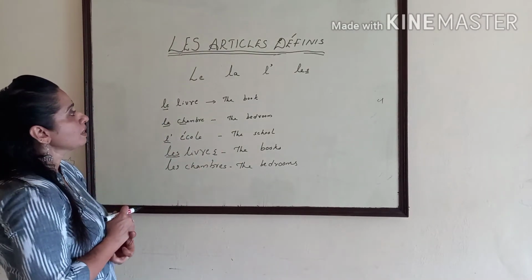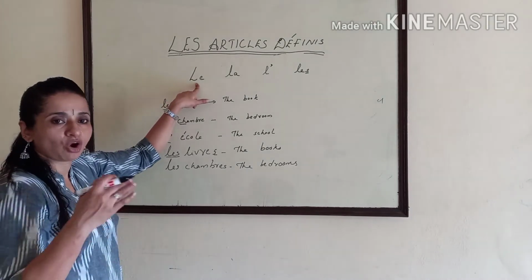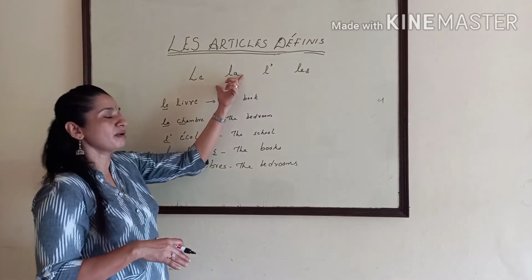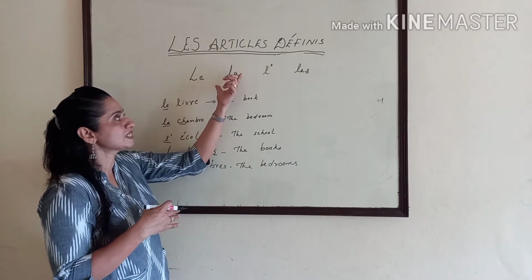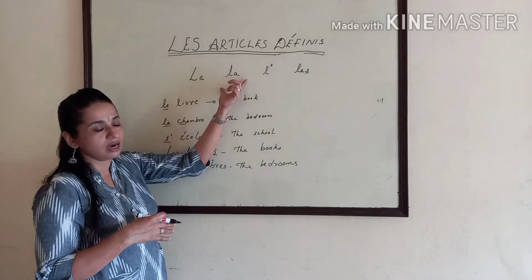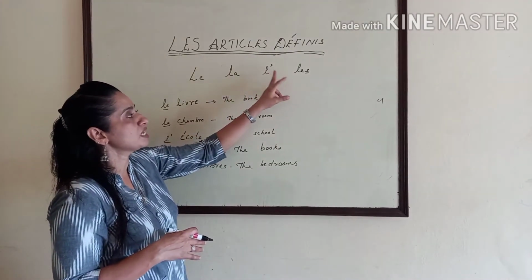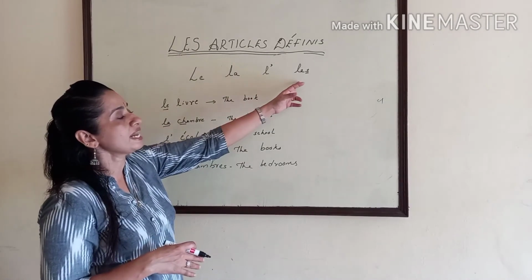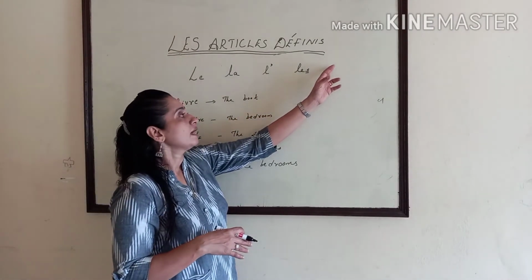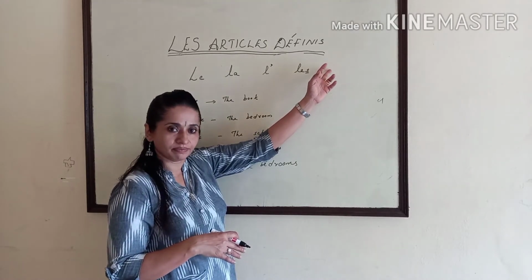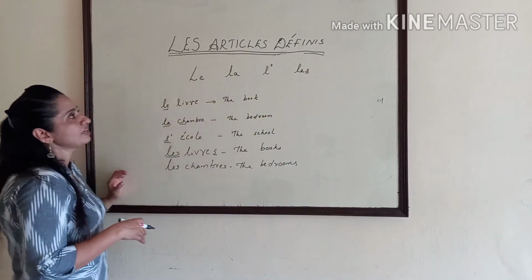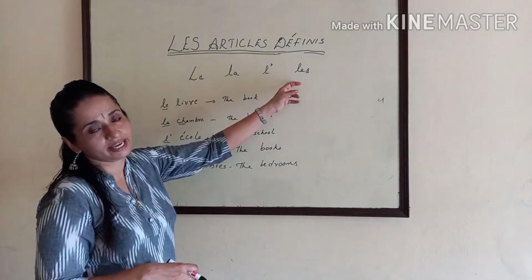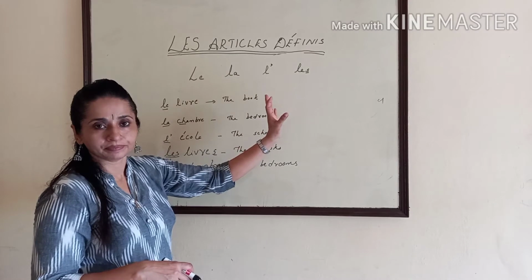So in front of a masculine noun beginning with a consonant sound, we use the definite article le. And in front of a feminine noun beginning with a consonant sound, we use la. And in front of a masculine or feminine singular noun beginning with a vowel, we use L apostrophe, and les for all the plurals irrespective of the gender. That's it. That means definite articles in French are le, la, L apostrophe, les. Clear? Hope you understood.